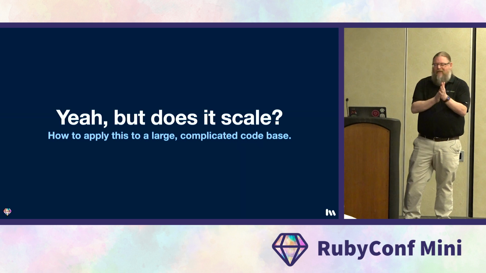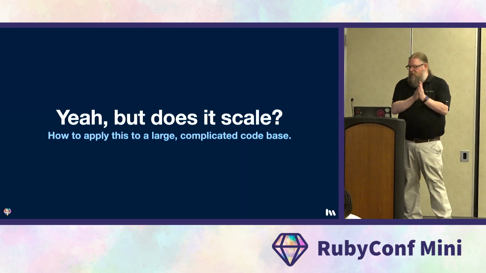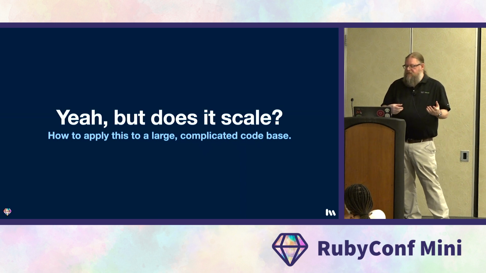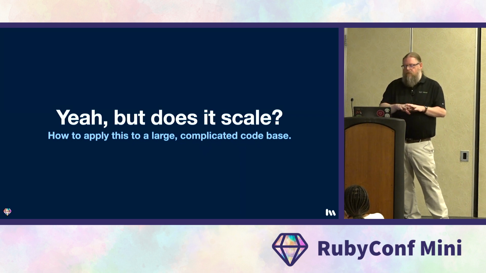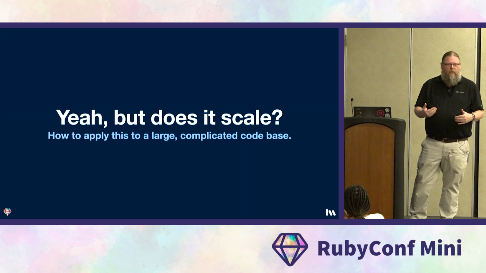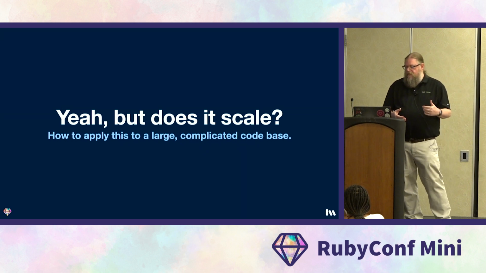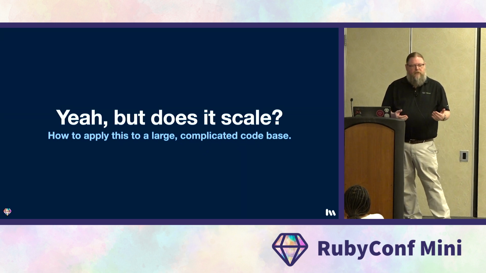So far, we've really only talked about method complexity and how watching it as the method changes over time will help you prevent complexity from sneaking into your application and becoming painful. But you can also use complexity with churn, that number that was also up there, to find problems across your entire code base. So as we mentioned, complexity is the measurement of how hard it is to understand a piece of code. Churn is the measurement of how many times that code has changed.